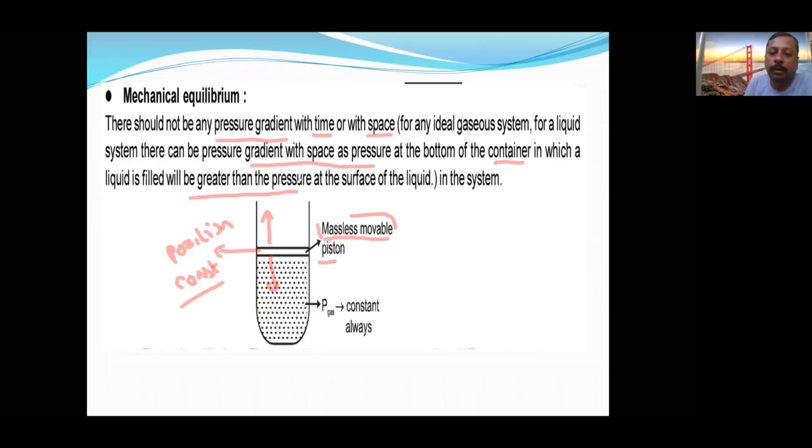That means the liquid has a tendency to flow. So the space also should be fixed. Whatever space it occupied before, it should occupy for a longer duration. Then it is called mechanical equilibrium. This is about mechanical equilibrium. Now let us see the next type of equilibrium.